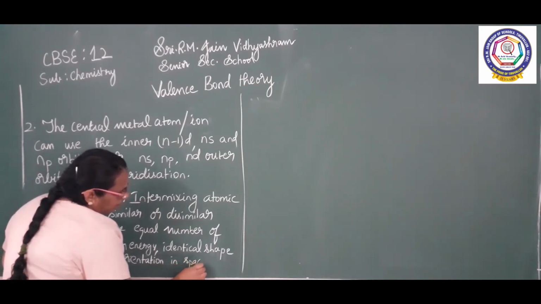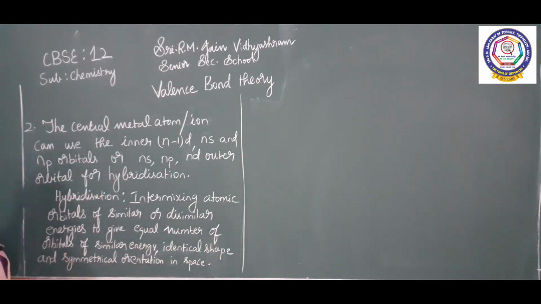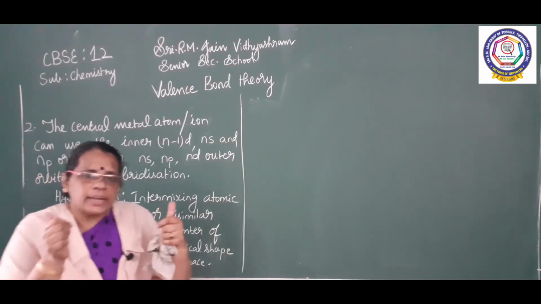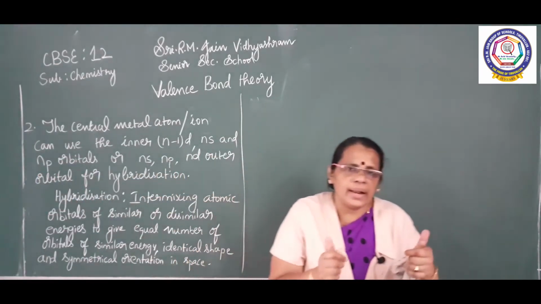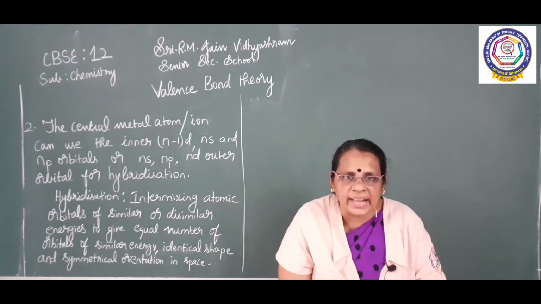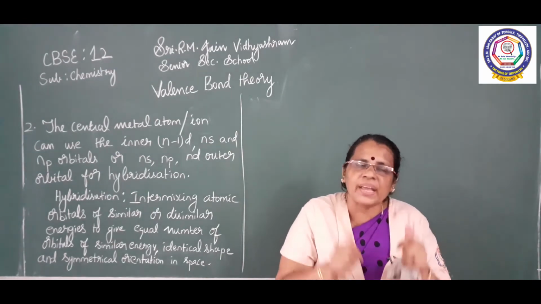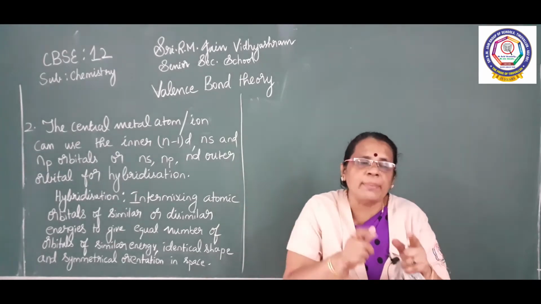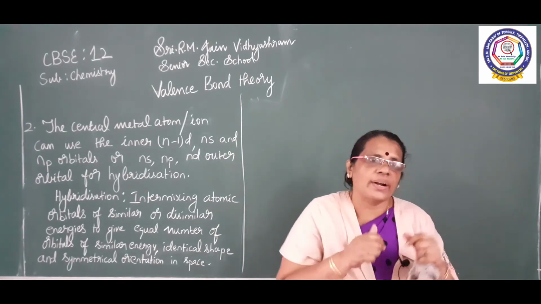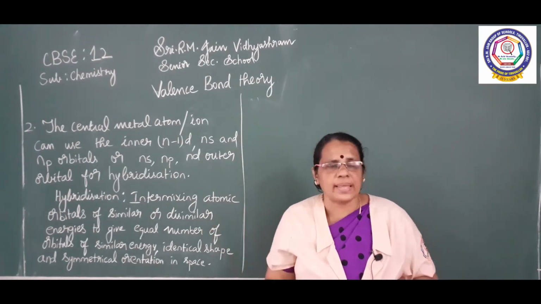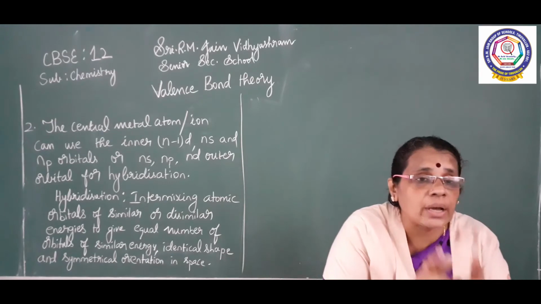So what is the second point? The second point is very clear: the central metal atom or ion can use either the inner (n-1)d, ns and np orbitals, or the ns, np and nd outer orbitals for hybridization. You should know what hybridization is. Already we have seen it in 11th standard. So hybridization is nothing but intermixing of atomic orbitals.